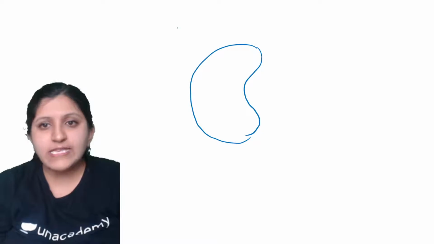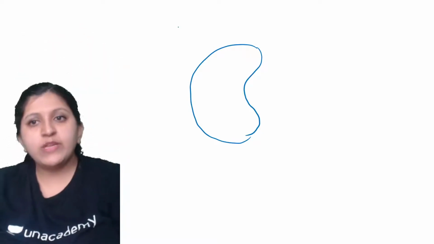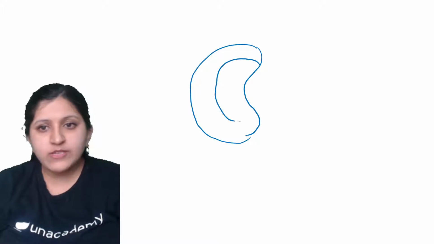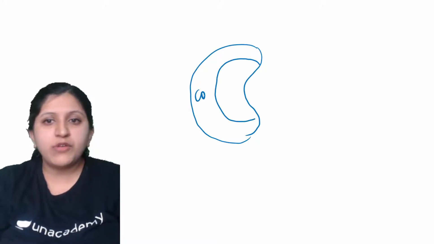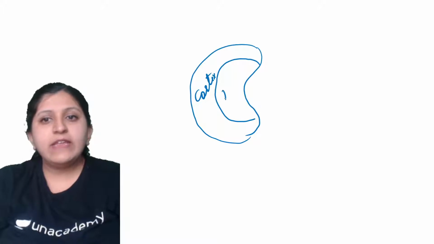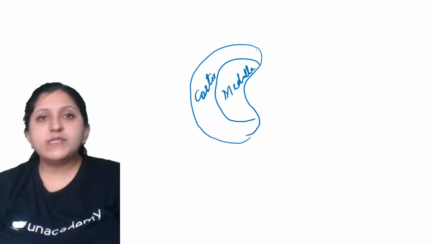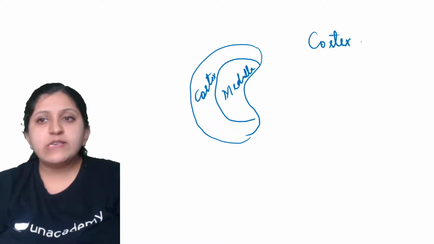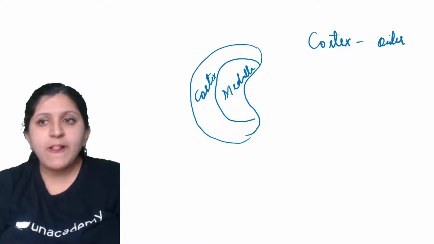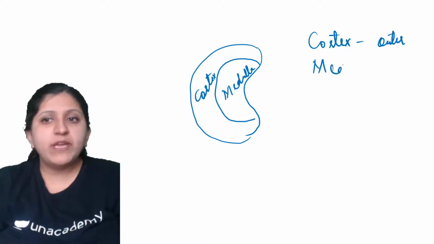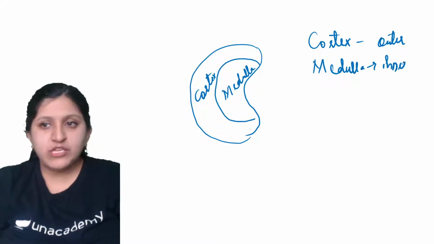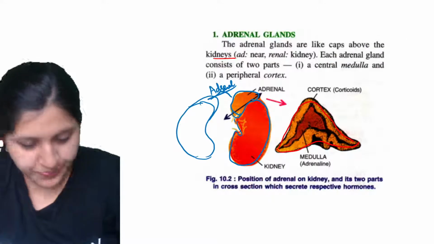Now the cut has been made in this way through the kidney, so you can find the cortex region there. This one is the cortex region, the outer region. In the center you will find the medulla region. In the same way with respect to the brain, the cortex is always the outer region, and the medulla is the inner region, or in the center.